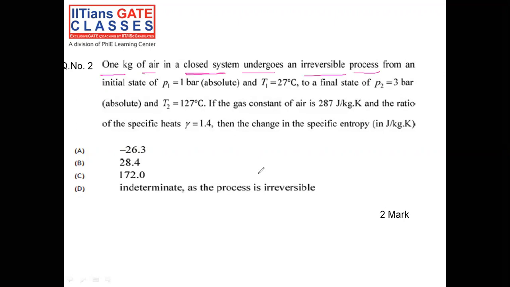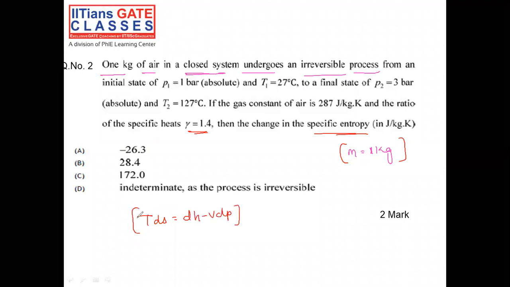Now, in the given question, mass is given as 1 kg. P1 and P2 are given. Temperatures T1, T2 are given. Air is given. Gas constant is given. The ratio is given for diatomic gases. We need the change in specific entropy. That is a very, very simple problem. You only need to apply the TdS equation.